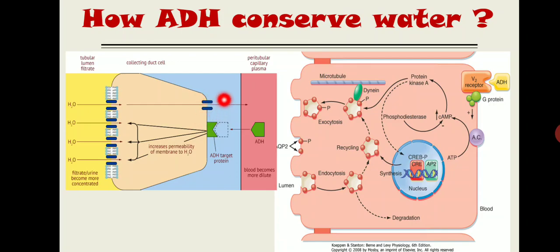If you do not remember the numbers, it is 2, 3, 4. 2 is present over the apical membrane, 3 and 4 over the basolateral. So here is 2 and over here is 3 and 4, right? So aquaporin 2 at the apical membrane and aquaporin 3 and 4 at the basolateral membrane.